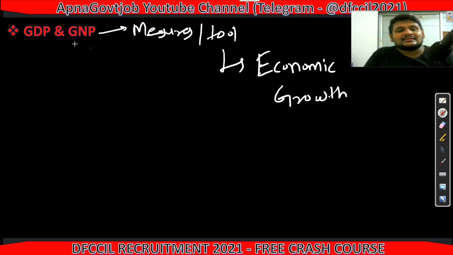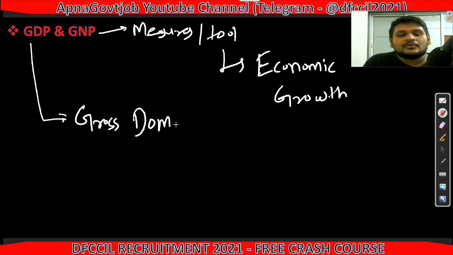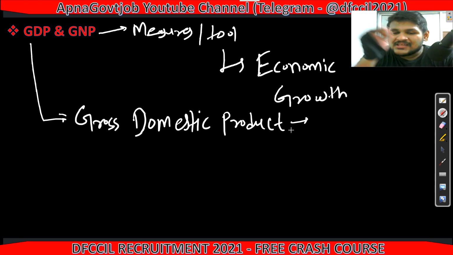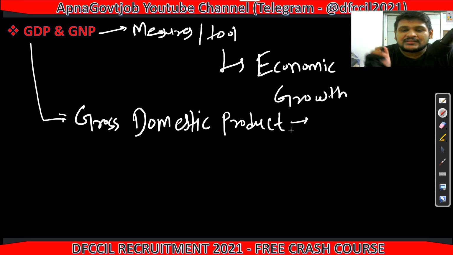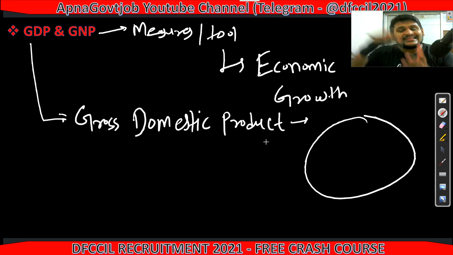Now let's start with GDP. First, as always, the full form: gross domestic product. Just understand carefully, those goods and services which are generated or produced within a geographical area or within our country.